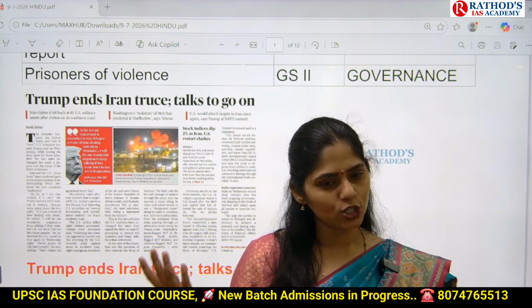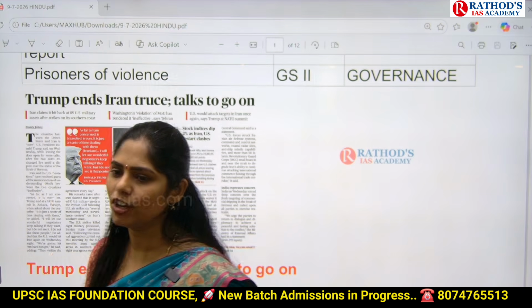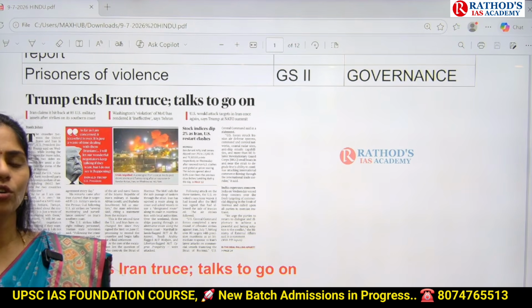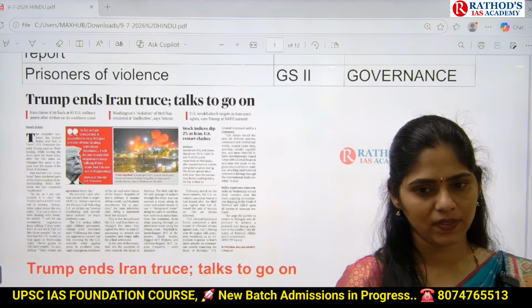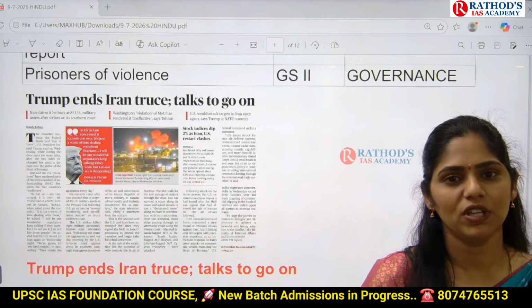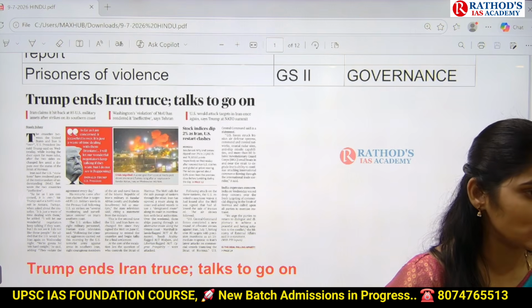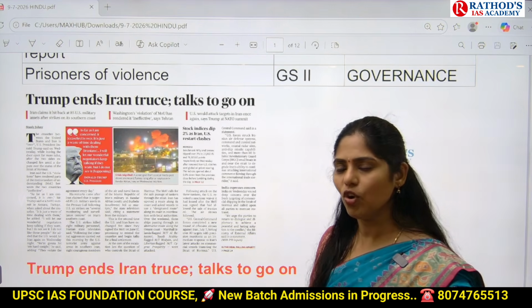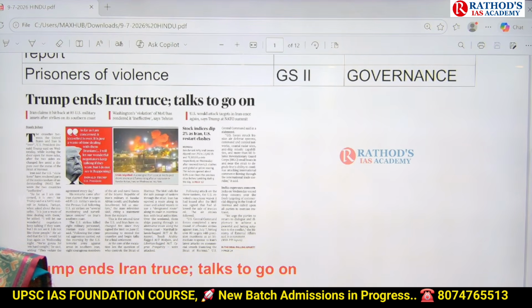And it may also ask you to suggest some measures because you are writing the examination for even IFS, Indian Foreign Service also. Okay, if you get this post or service of IFS, you have to mediate between the countries, right? So here you have to know how to mediate between countries whenever this kind of tough situation arises. For that reason, UPSC can ask you what kind of measures India can take, what will be the impact. So this will be the questions from international relations in mains. Okay, now let us see this article in detail.